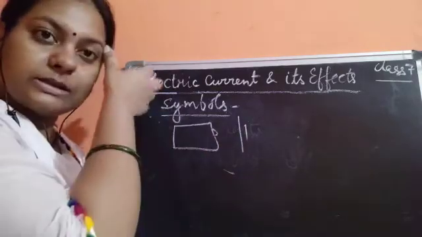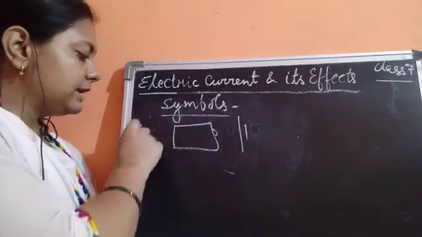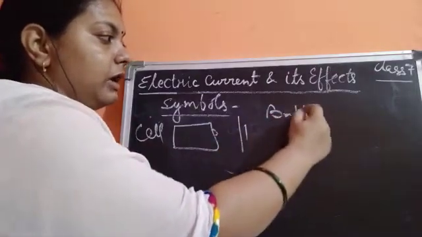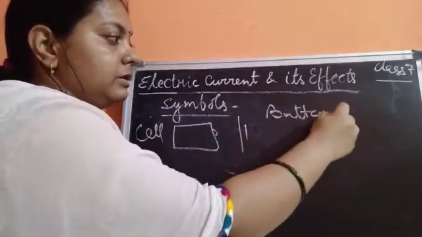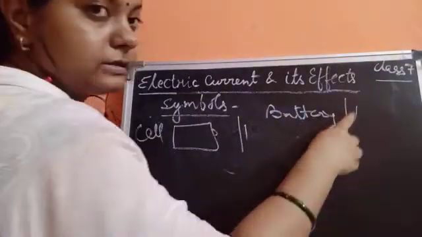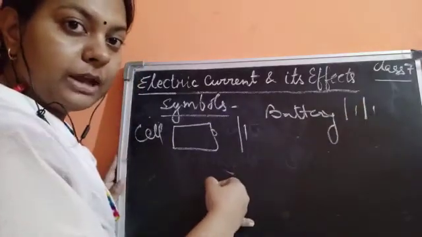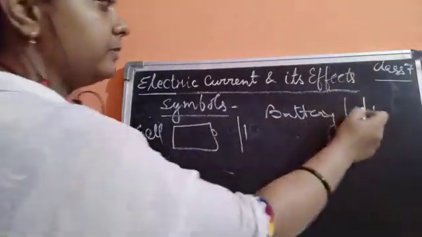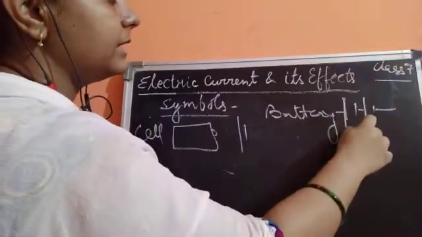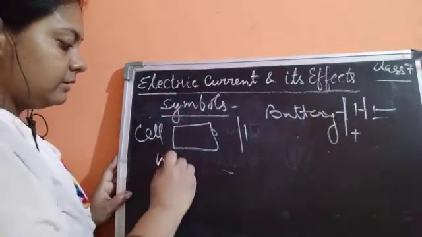Now let us see what symbols we studied yesterday. This was the cell, and if we need to draw a battery, how could you draw it using the symbol? You can draw a battery by drawing a big line and a small line, again a big line and a small line. You know that the big line is the positive terminal and the small line is the negative terminal.